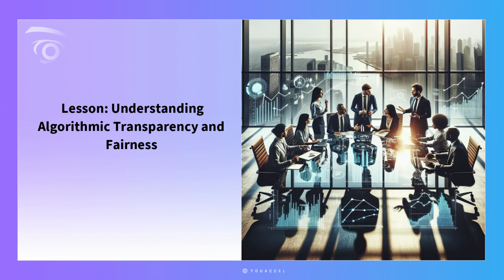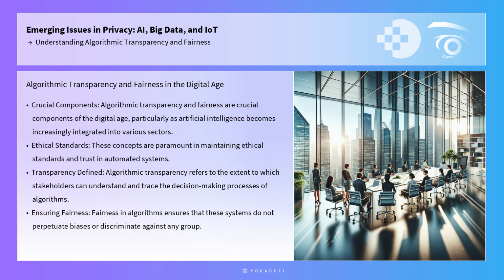Lesson: Understanding Algorithmic Transparency and Fairness. Algorithmic transparency and fairness are crucial components of the digital age, particularly as artificial intelligence, big data, and the Internet of Things become increasingly integrated into various sectors. These concepts are paramount in maintaining ethical standards and trust in automated systems.